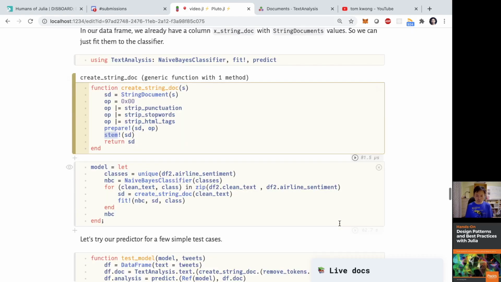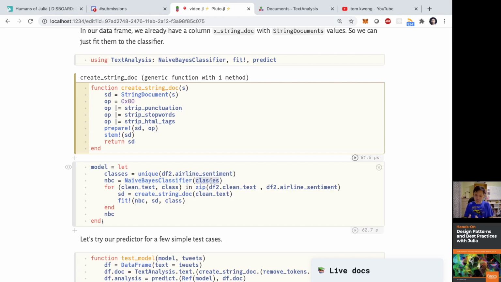And so having that create string doc function, now I can start training the naive Bayes classifier. And the first thing that I need to do is to know what kind of classes I'm predicting, right? Because they are all in this airline sentiment column, I just take the unique values out of it, and the classes happen to be just positive, negative, or neutral. And the naive Bayes classifier basically needs to be created using those classes.